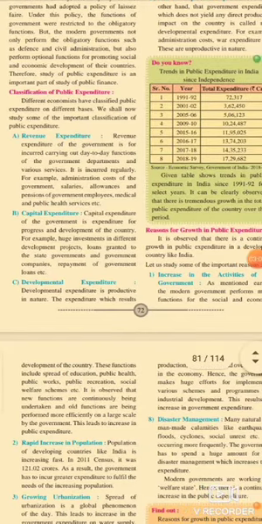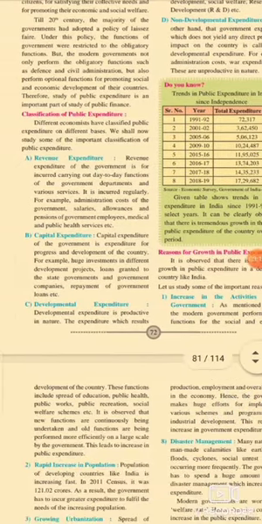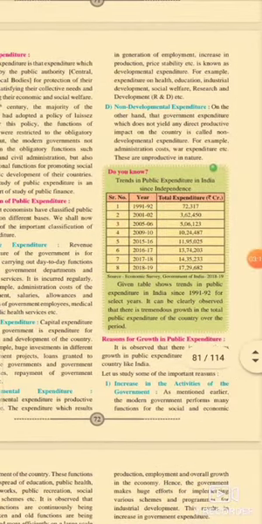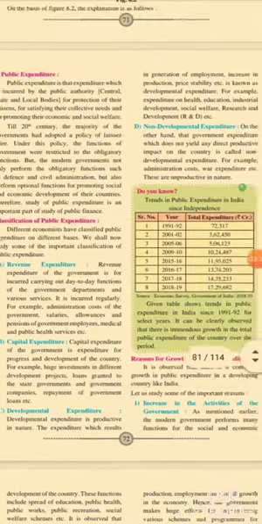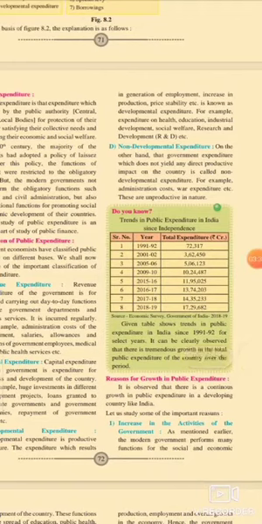Number 3 is developmental expenditure. For developmental expenditure, the government spends money on developmental procedures like building up the industrial sectors, social welfare sectors, research departments, etc. Developmental expenditure is productive in nature. The expenditure which results in generation of employment, increase in production, price stability, etc. is known as developmental expenditure.